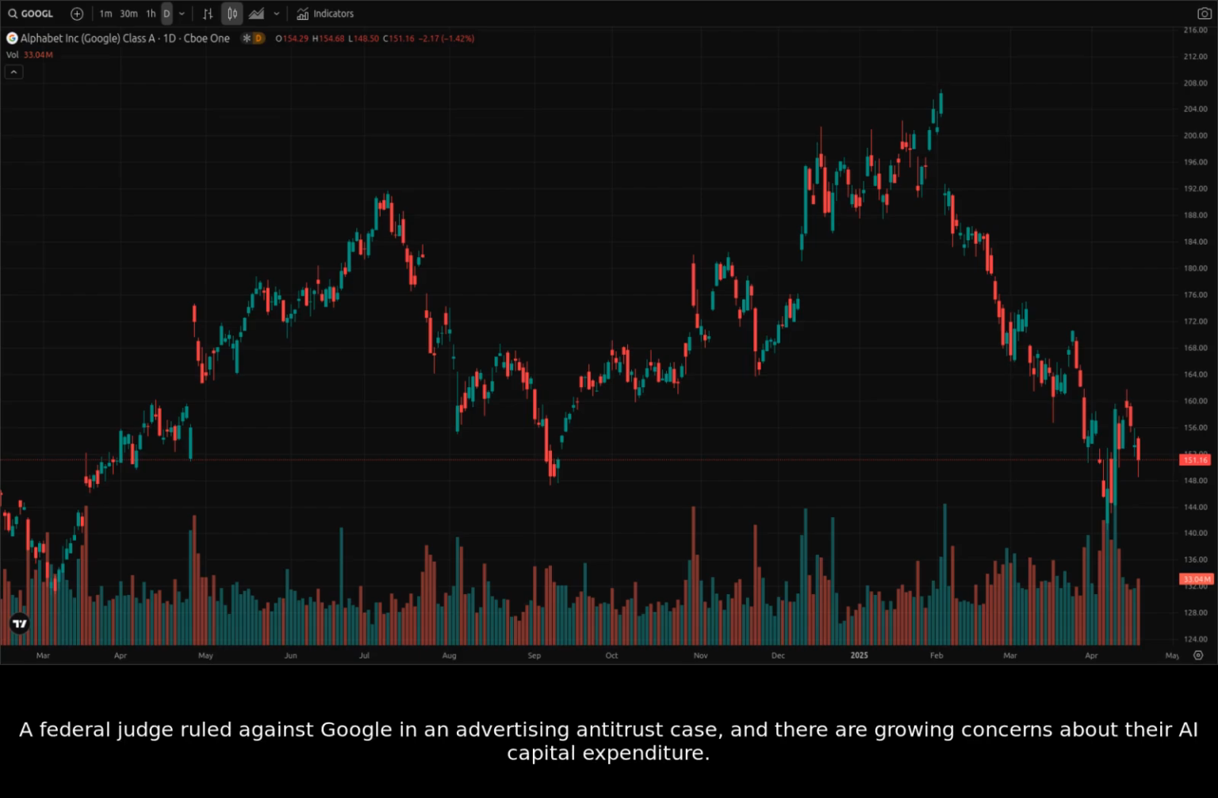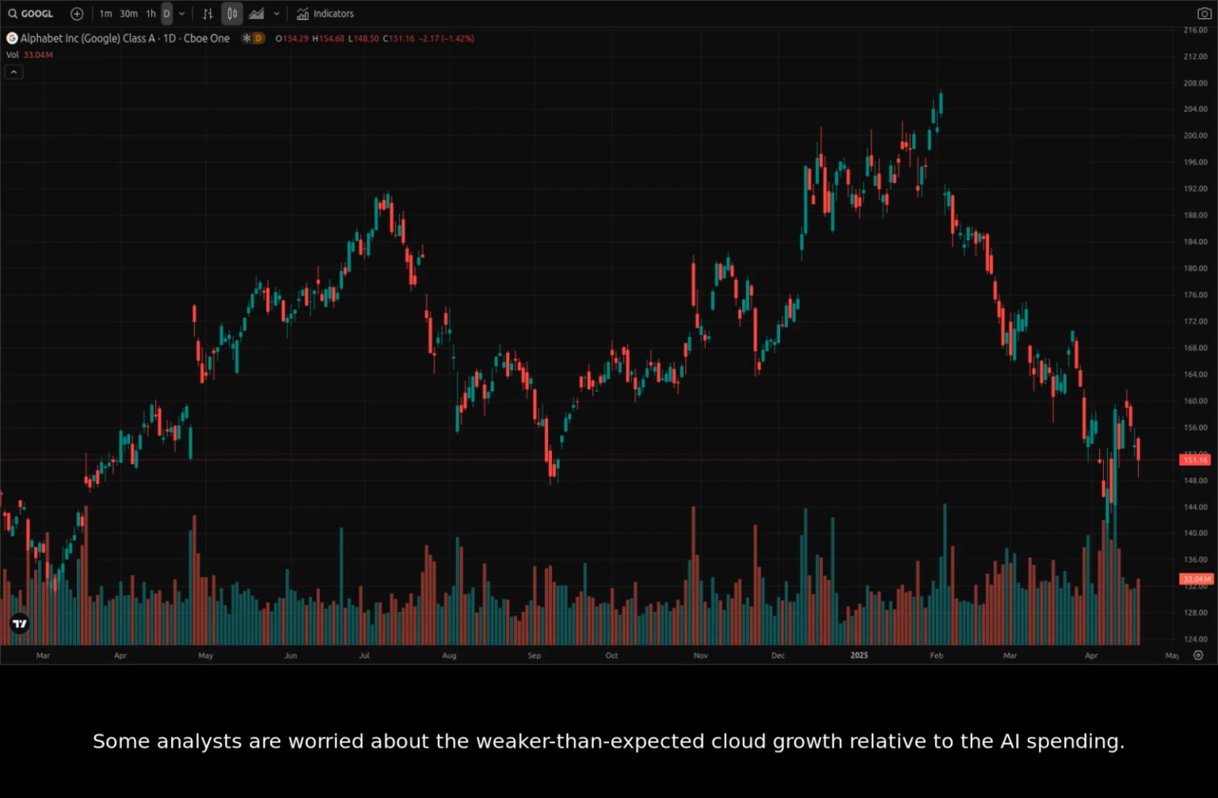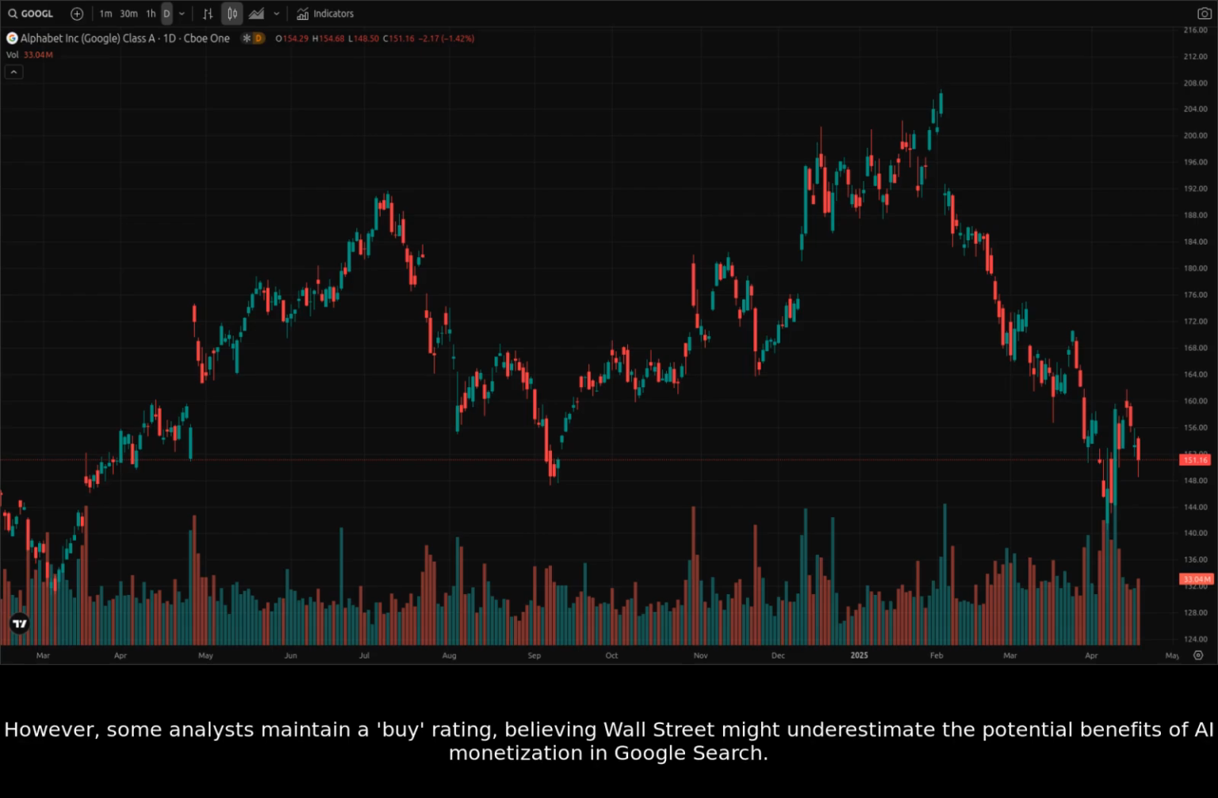A federal judge ruled against Google in an advertising antitrust case, and there are growing concerns about their AI capital expenditure. Some analysts are worried about the weaker-than-expected cloud growth relative to the AI spending. UBS analysts lowered their price target to $191, and JP Morgan reduced theirs to $220. However, some analysts maintain a buy rating, believing Wall Street might underestimate the potential benefits of AI monetization in Google search.